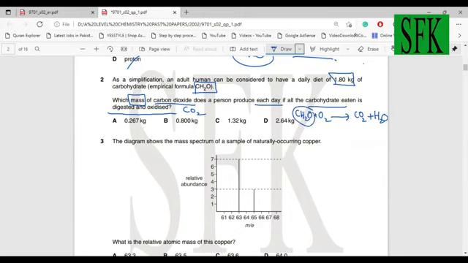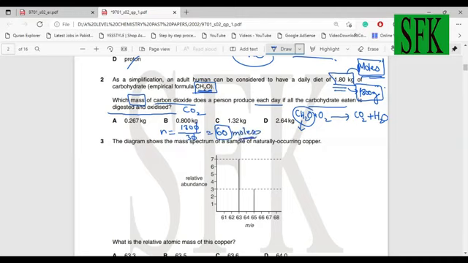This is a question from moles. You can check out my videos on the moles concept, which I've already made in the playlist of AS chemistry. First, let's find the moles of carbohydrate. We've got 1.8 kg, which is 1800 grams. You need to convert kgs into grams whenever you're doing mole calculations. Moles equals mass over Mr. So 1800 divided by the mass of this empirical formula, which is 12 plus 16 plus 2, which is 30. The 0 cancels out and the answer is 60. So we have 60 moles of the carbohydrate.